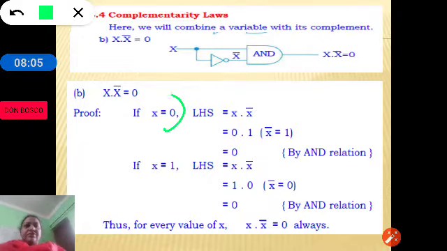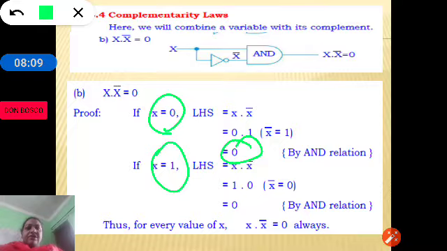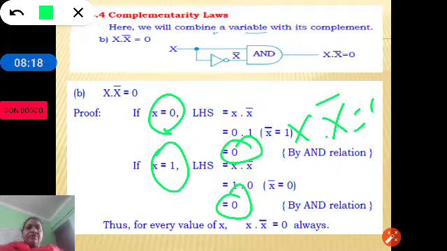So, here if x is 0, we will be getting 0. If the x value is 1 also, we will be getting 0. So, we can say that if a variable is ANDed with its complement, it is equal to 0. Hope you have understood this.